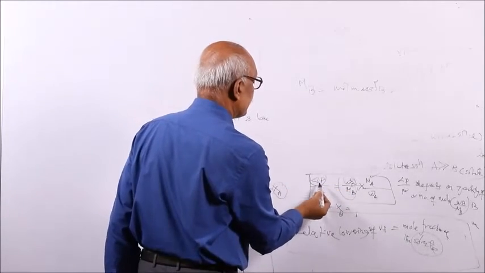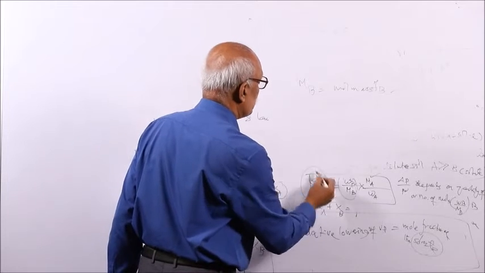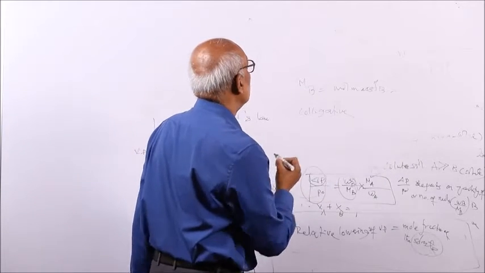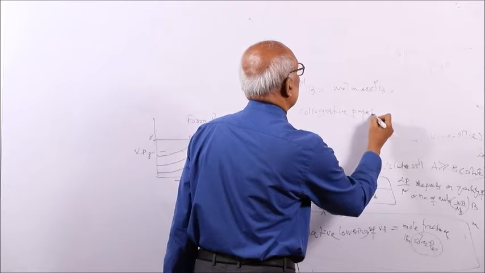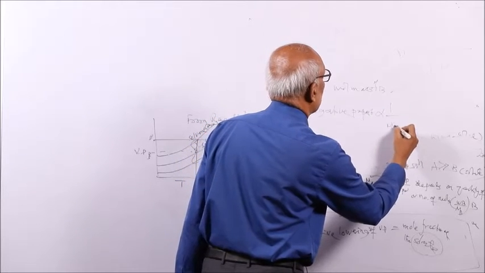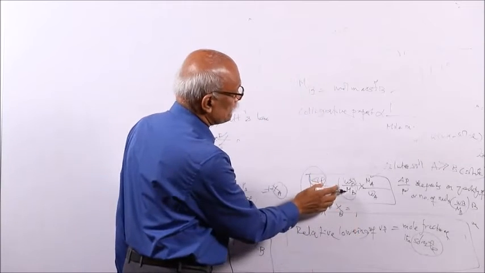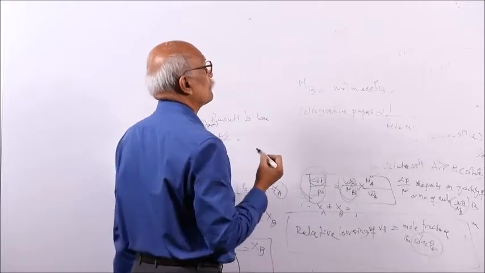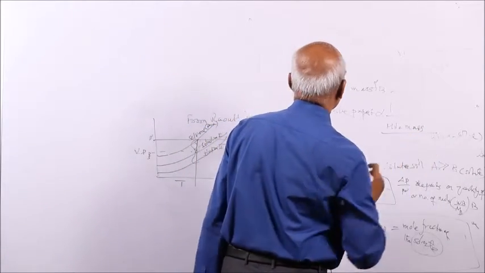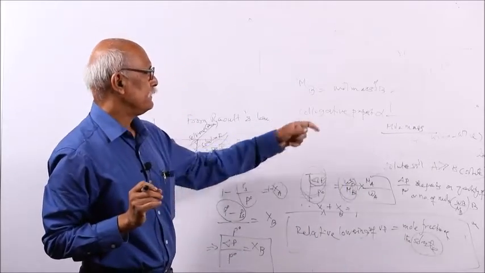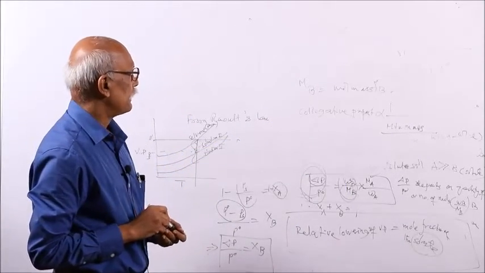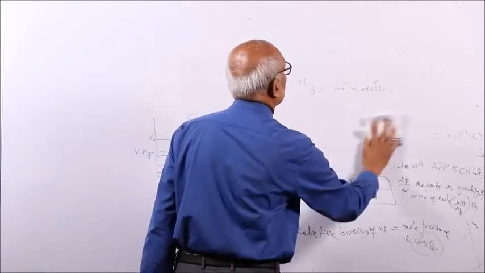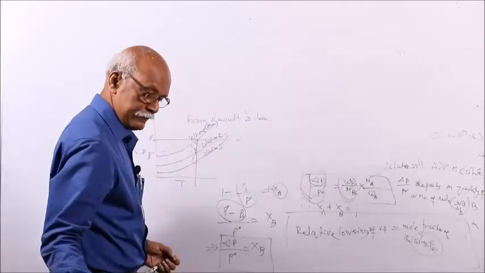Another thing is that this colligative property, the relative lowering of vapor pressure, is inversely related to the molecular mass of the solute, because the molecular mass of the solute is in the denominator. So it is inversely proportional to the molecular mass.